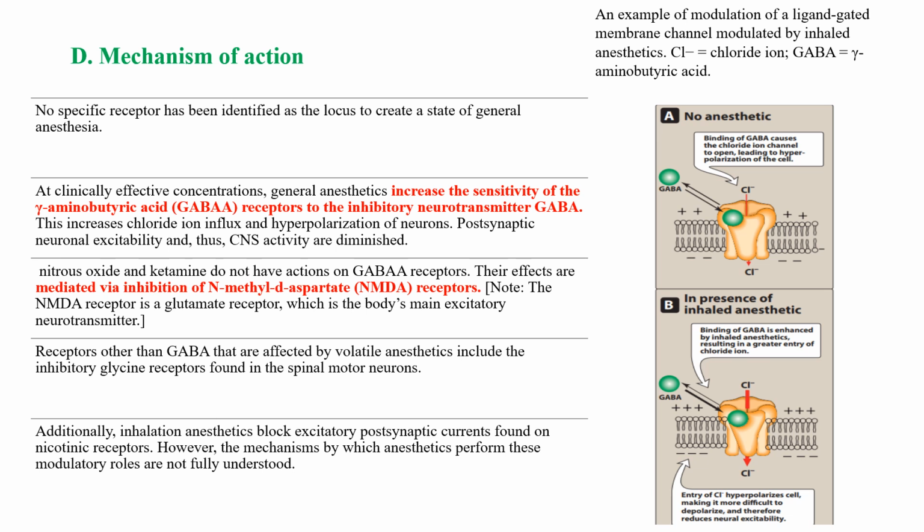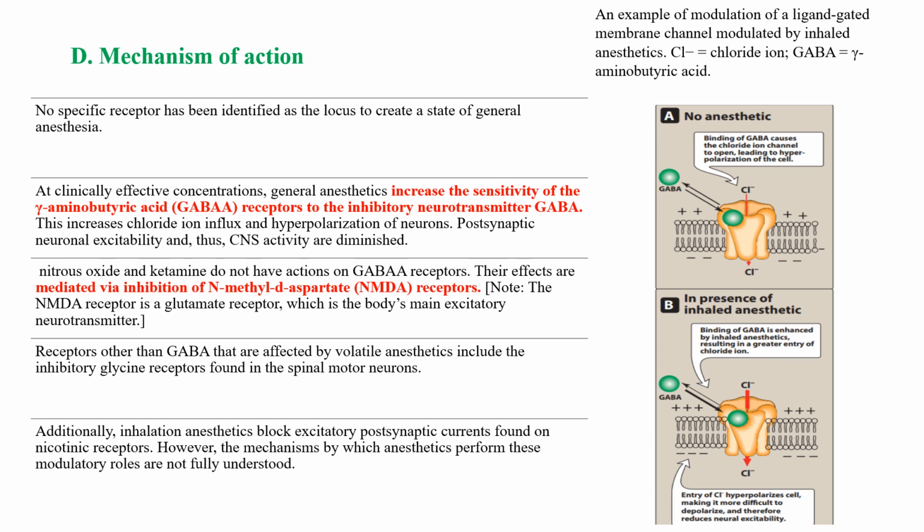The exceptions are nitrous oxide and ketamine. Nitrous oxide and ketamine do not have actions on GABA receptors. Their effects are mediated via inhibition of N-methyl-D-aspartate receptors, that is NMDA receptors. The NMDA receptor is a glutamate receptor, and glutamate is the body's main excitatory neurotransmitter.